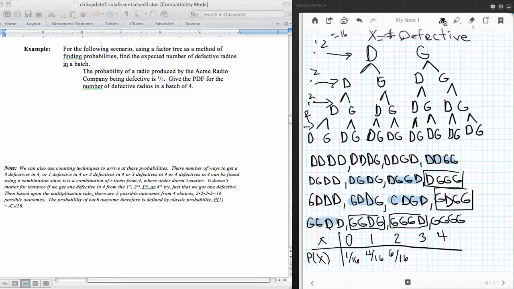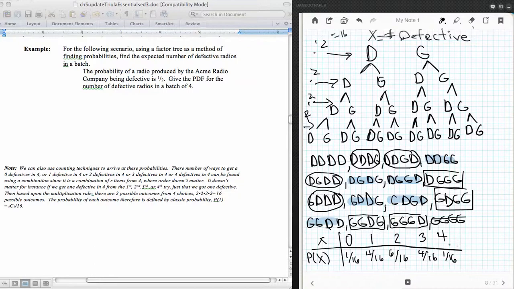Now let me change to just circling them. So this one I'm going to cross off since it was my first one for 0. And so now circling those that have 3 defectives. This one has 3 defectives, that one has 3, that one has 3, and that one has 3 as well. So now I have 4 that have 3 defectives. And then the very last one, where all of them are defective, there's only 1. Now if we add all these up, 1 and 4 is 5, 11, and 15, and 1 more makes 16. So we see that that's perfect.